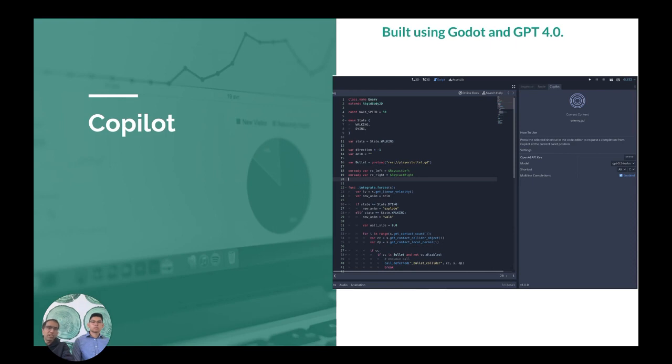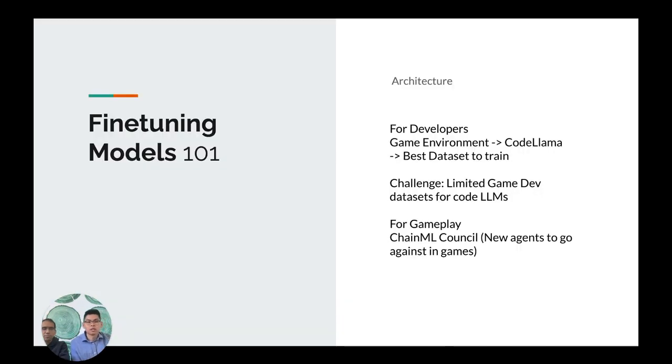And this is very effective, especially when we are developing code on a mobile device. But the Copilot does work on mobile and desktop as well. So as you can see here, it is on the phone, live and running on the Galaxy S23. We leverage ChainML's Council for the gameplay aspect and for the developing part.